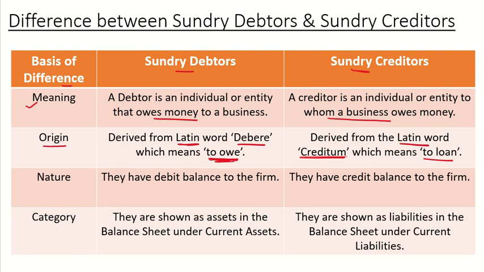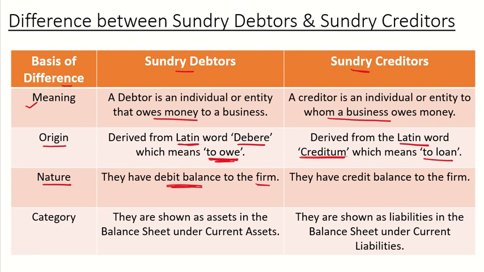Now next we'll see what is the nature of sundry debtors and creditors. Now here sundry debtors have a debit balance to the firm because the debtors are an asset for an organization, because they will provide cash in future. Now debtors will receive the goods and in future they will provide the cash, right? So they are an asset for an organization. Okay, so all assets have a debit balance. That's why debtors account shows the debit balance to the firm.